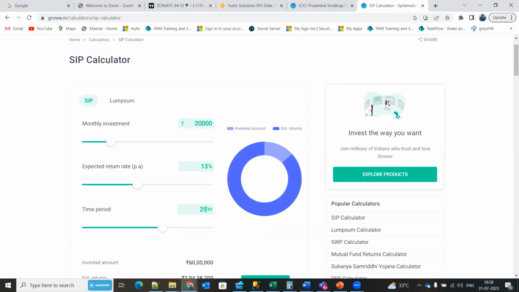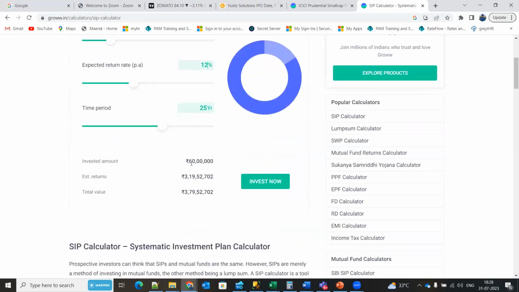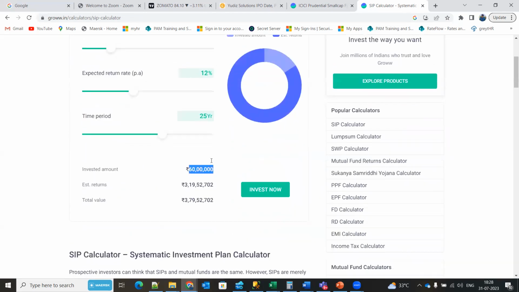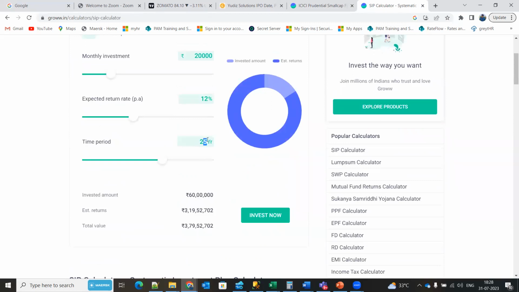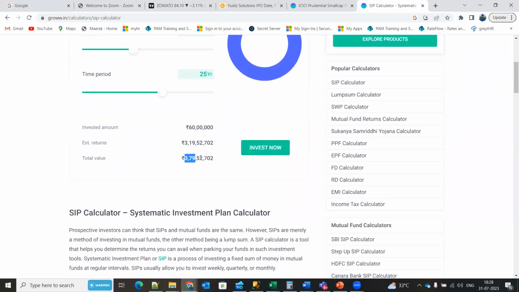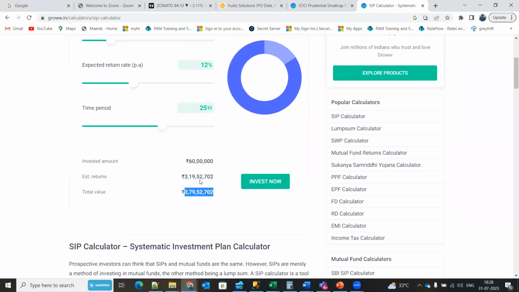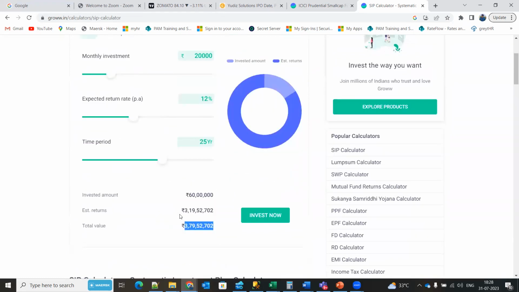On average, I expect 13% returns. See, here I've invested 60 lakhs over 25 years, and I am getting returns of 3 crores 79 lakhs. So this is the power of SIP.